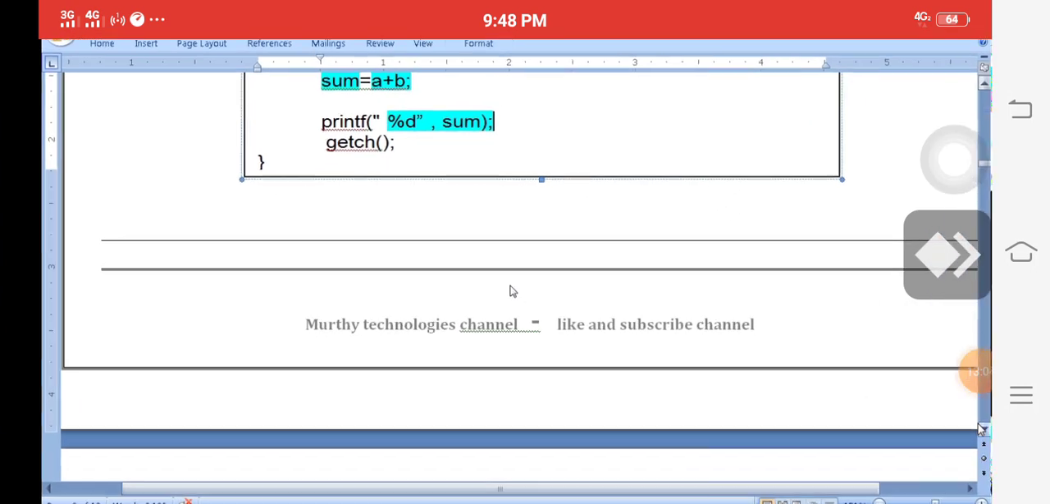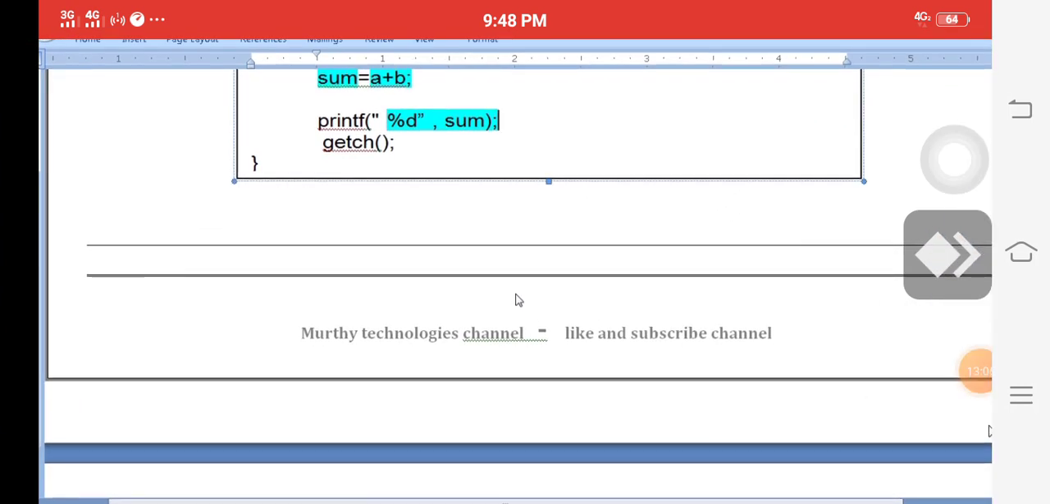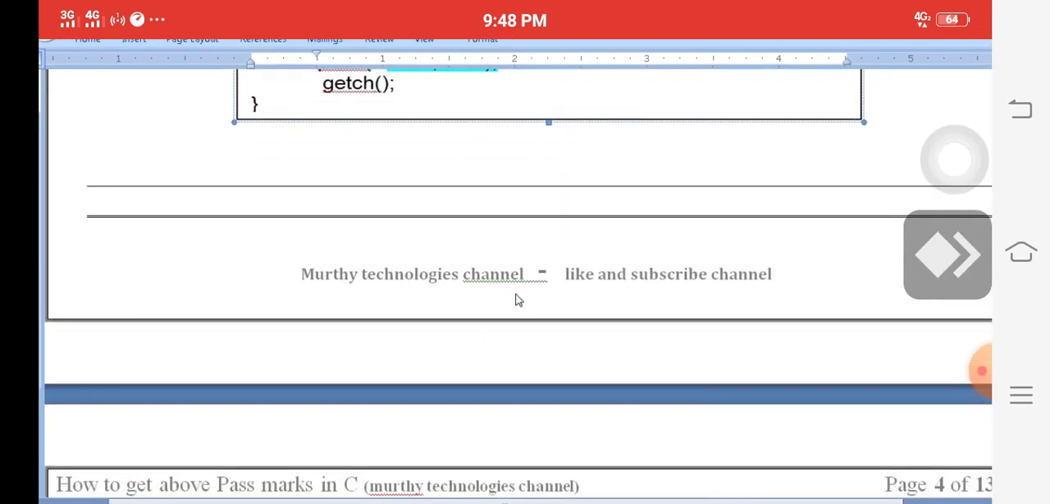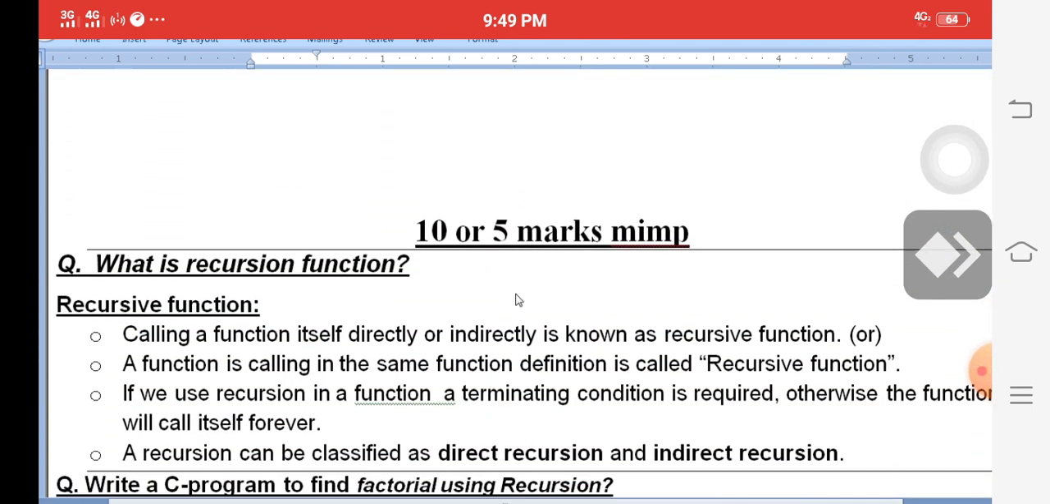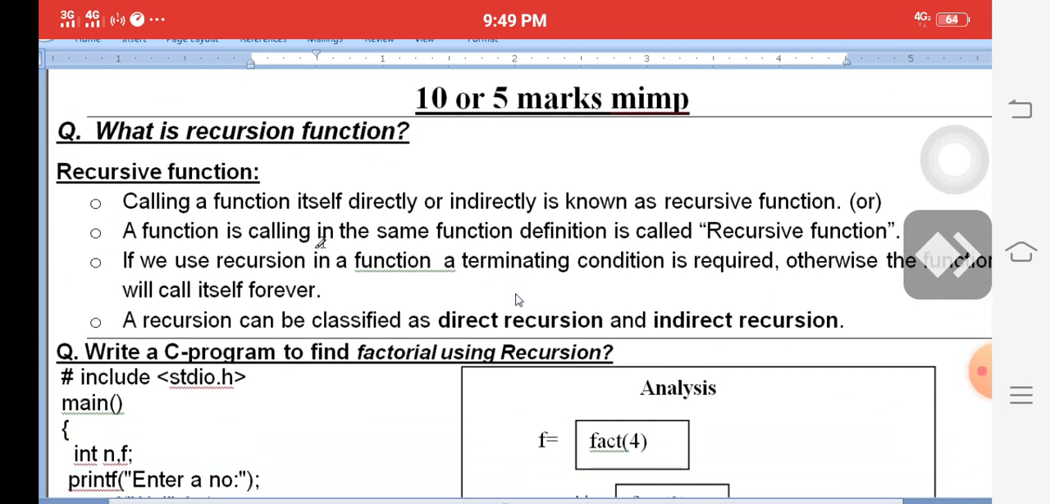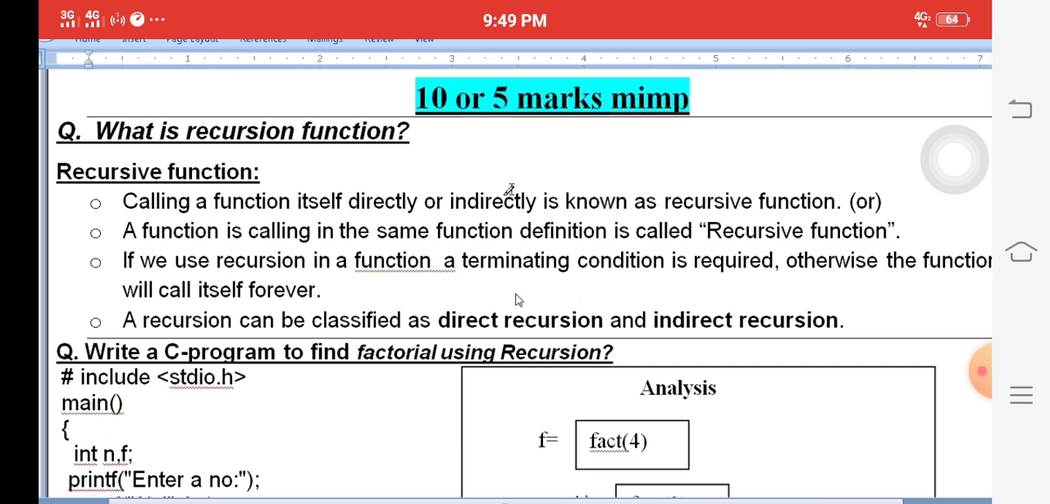Here the next one is very important. Another question we will explain is what is recursion. Explain about recursion. It's a very important question in public examination, definitely a 10 marks question in every public examination, in last year's 2019 paper also. Recursion, explain types of recursion.